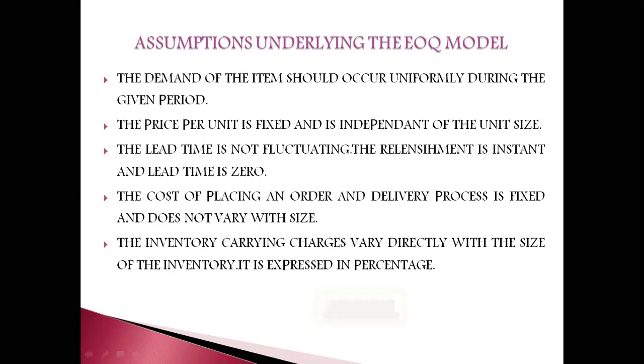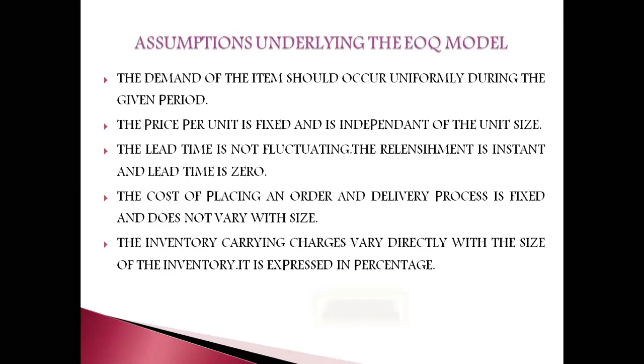Okay, so the demand of the item should occur uniformly during the given period. You know the meaning of demand, isn't it? So the demand of the inventory should occur uniformly during the given period. For example, this year the demand for an item is 1,000 units. The next year also the demand for the item should be the same. That is the meaning over here. The demand of the item should occur uniformly during the given period.